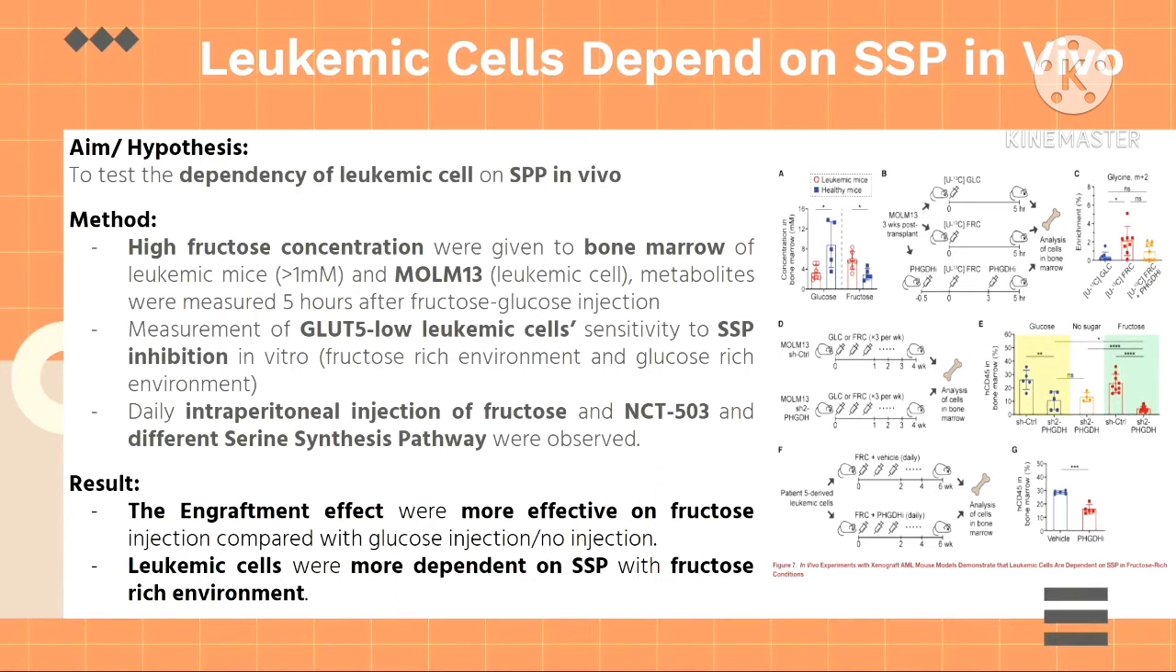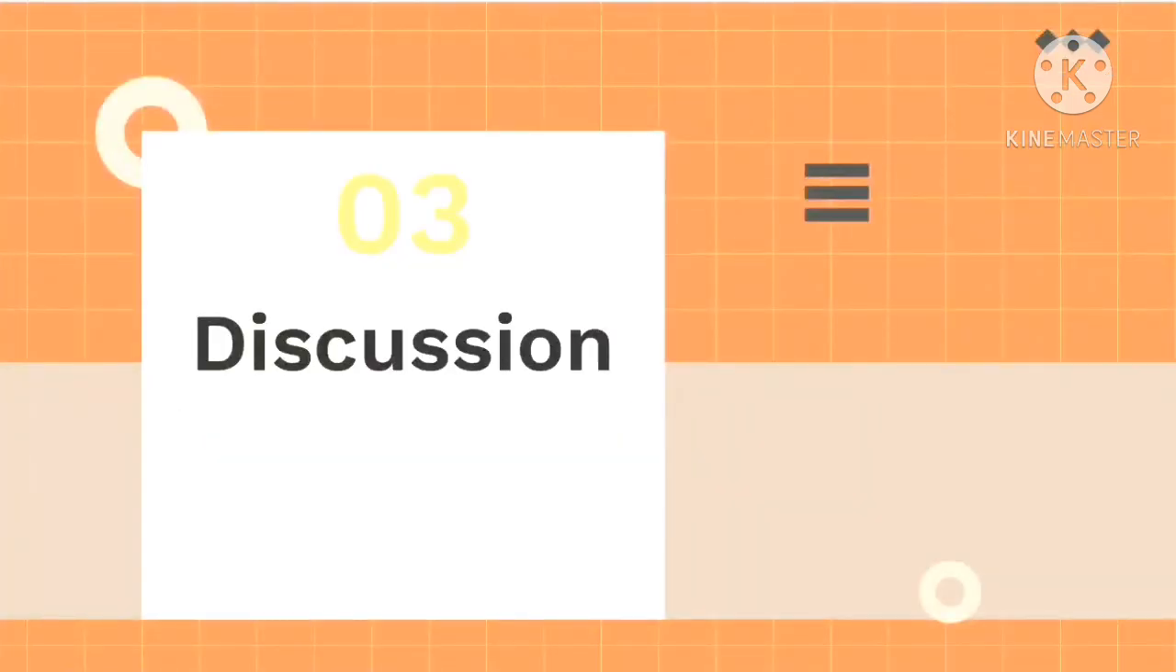In this experiment, the researchers aimed to test whether high fructose concentration affects the dependency of leukemic cells on SSP in vivo. The experiment gave mice leukemic cells, MOLM13, in a high fructose environment, and observed MOLM13 metabolites and SSP in vivo. This experiment showed that the engraftment was more effective and leukemic cells would be more dependent on SSP in the fructose-rich environment. And now we shall move into the discussions.